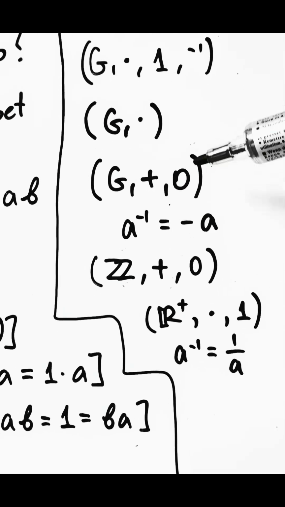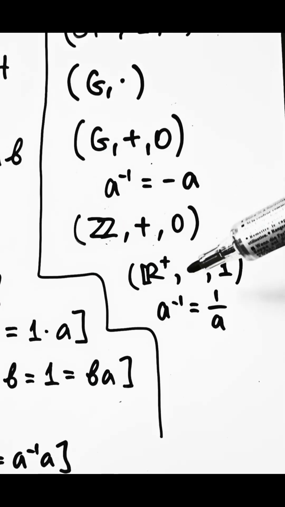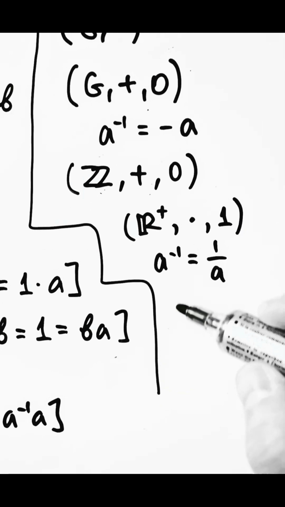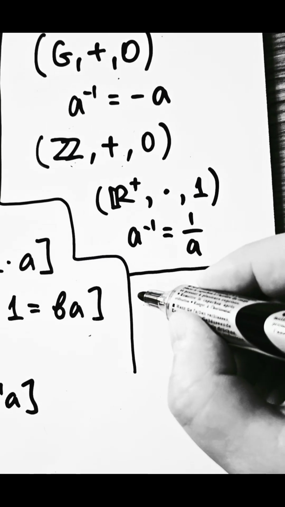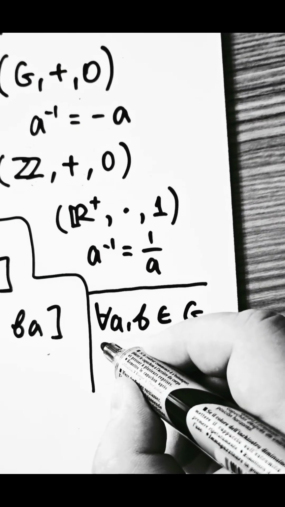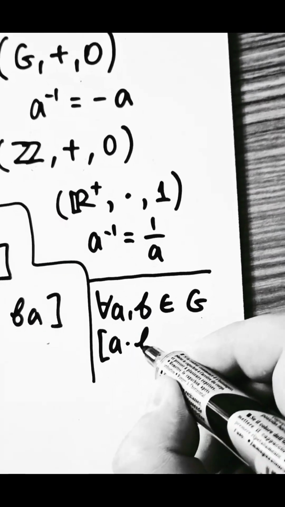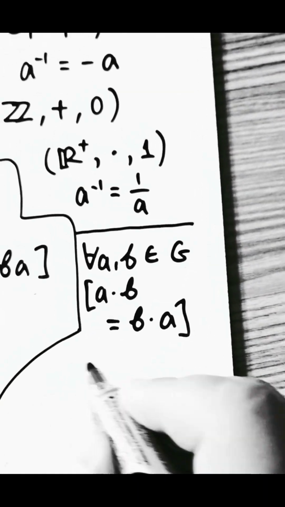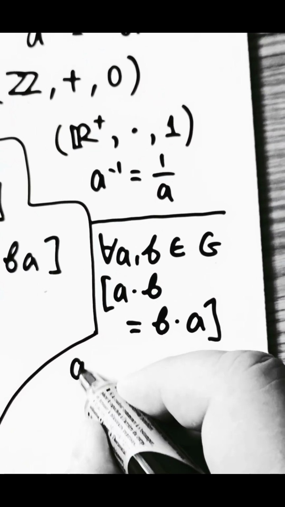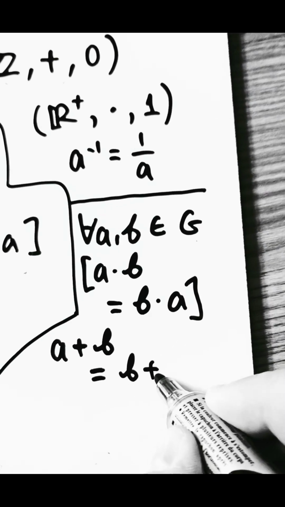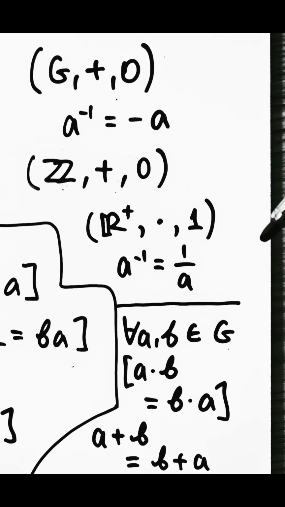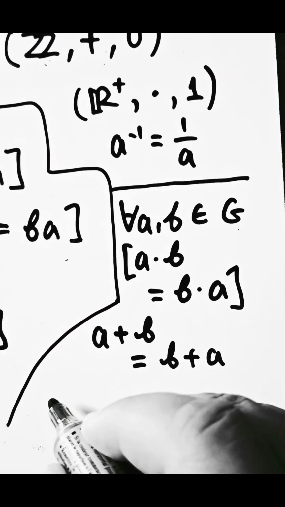Both of these two groups, the one with integers and addition and the one with positive real numbers and multiplication, have an additional property of commutativity. In both cases, for every a and b in G, let me write it in a multiplicative way, a times b equals b times a. Using additive notation, of course, we would have written a plus b equals b plus a. Groups that have this special property are called commutative groups, or alternatively abelian groups.